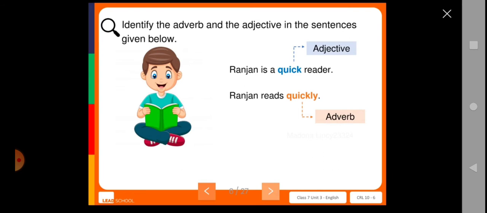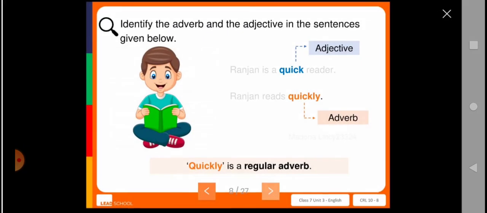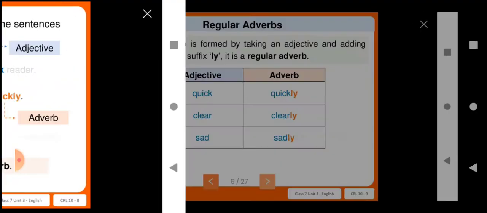How did he read? He read that very quickly. So here quick is the adjective. Then, Ranjan reads quickly. How did he read? He read it quickly. So that will be the adverb here. The adverb quickly is formed by taking the adjective quick and adding ly to it. So here quickly is a regular adverb.